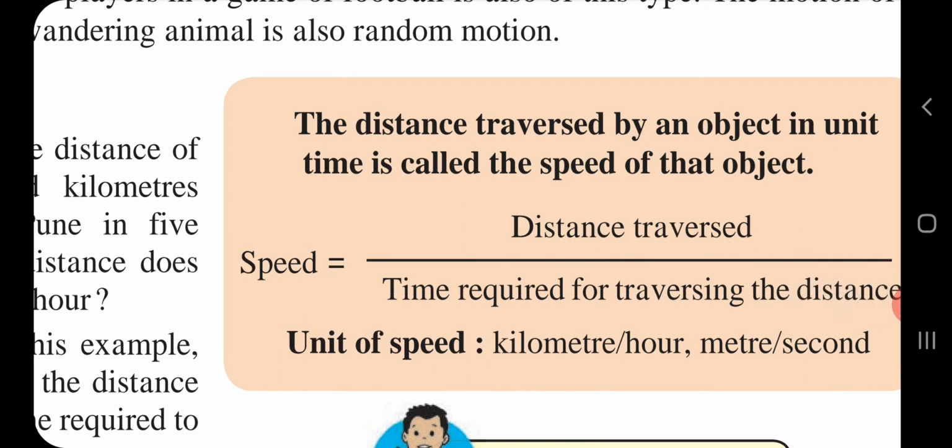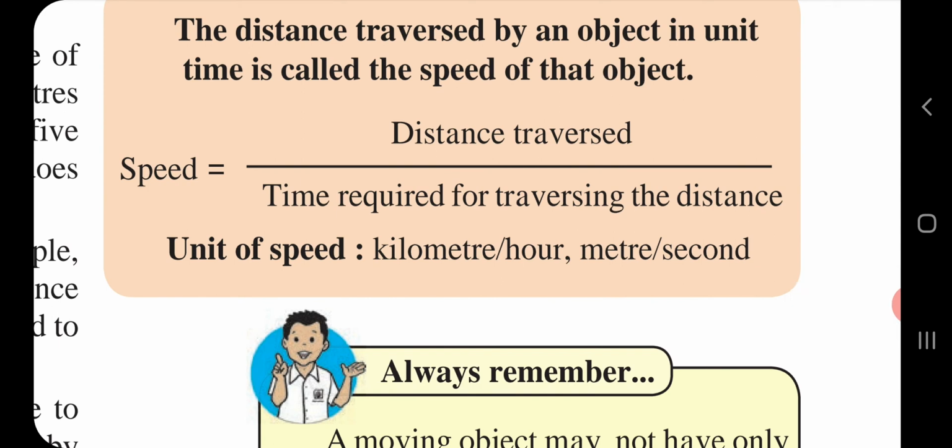The distance traversed by an object in unit time is called the speed of the object. In your textbook, it is given: speed equals distance traversed divided by time required for traversing the distance. So children, if the distance is given in kilometer, the unit of speed will be kilometer per hour. Suppose the distance is given in meter and time in second, then your unit of speed will be meter per second.